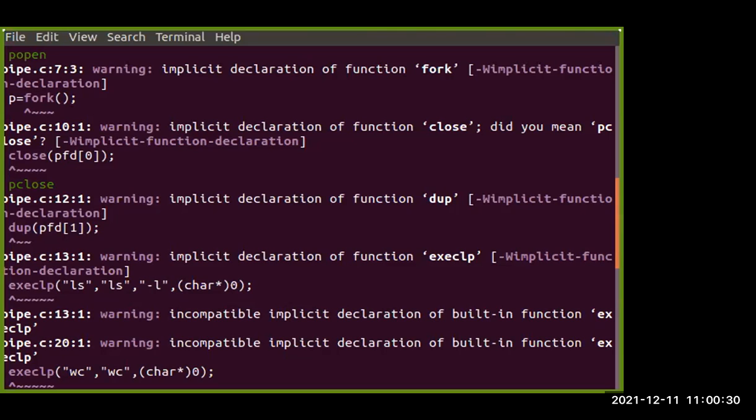Okay, so I'm trying to find out how to communicate between unrelated processes. Shivam, kindly unmute yourself. Mute yourself, sorry.